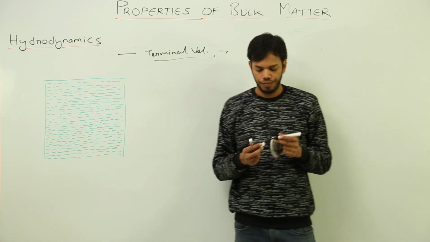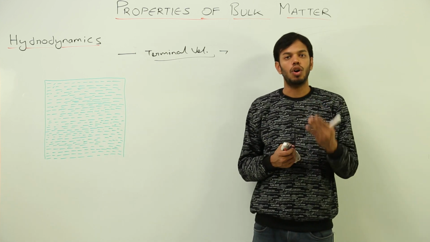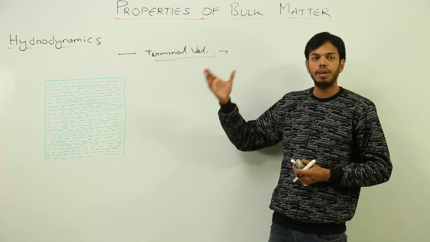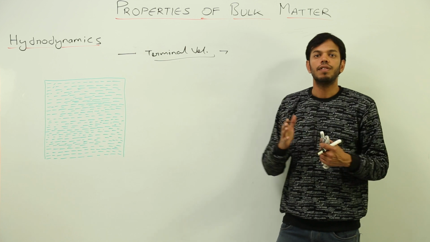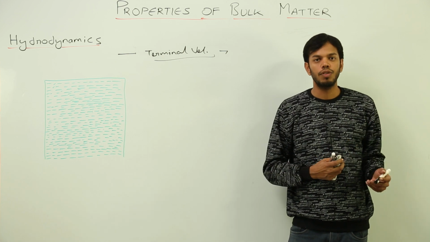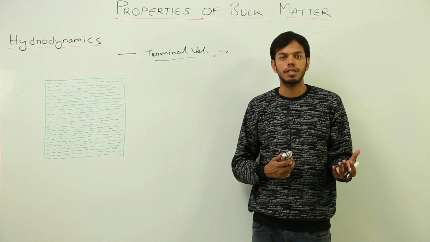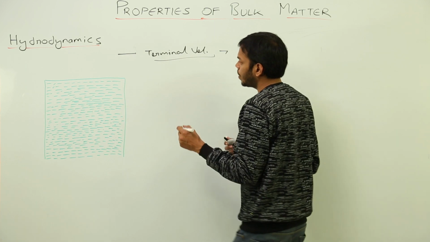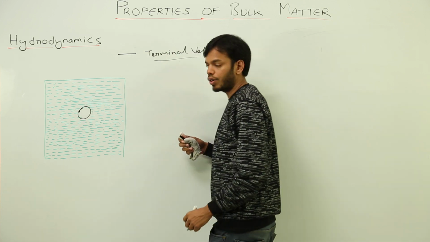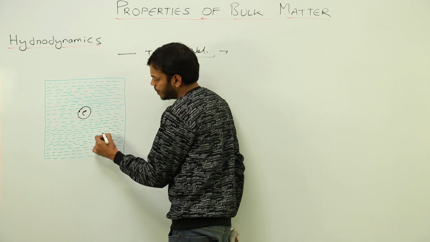When a body falls through a viscous medium with a certain velocity, its velocity increases up to a certain limit, and after that it becomes constant. That maximum constant velocity with which it further falls down is called terminal velocity. So what is terminal velocity? It is the maximum constant velocity with which a body falls through a viscous medium. So consider this spherical raindrop falling through this viscous medium. Let it be air.